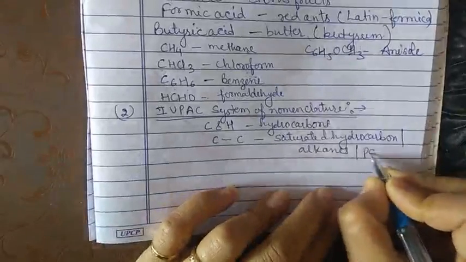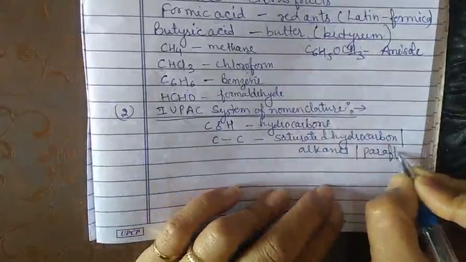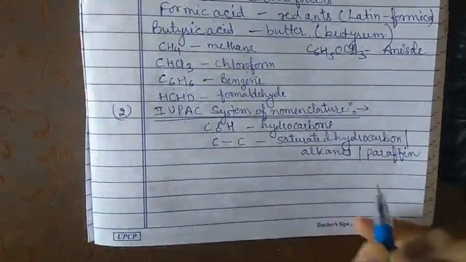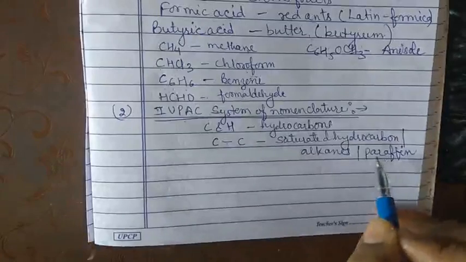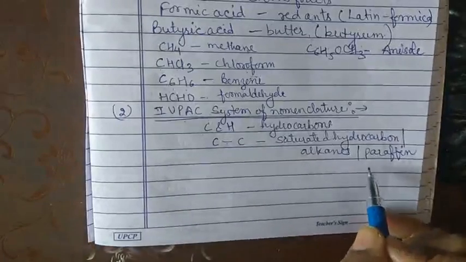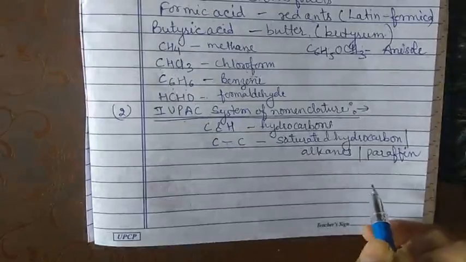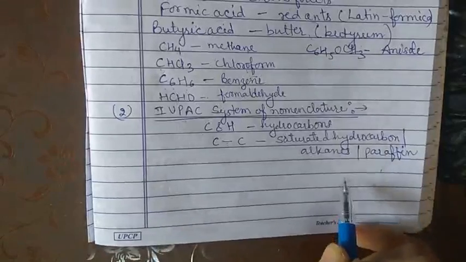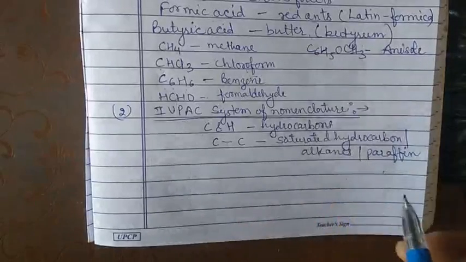Sometimes they are also called paraffins. Paraffin is a Latin word meaning little affinity. Why little affinity? Because of their inert nature.